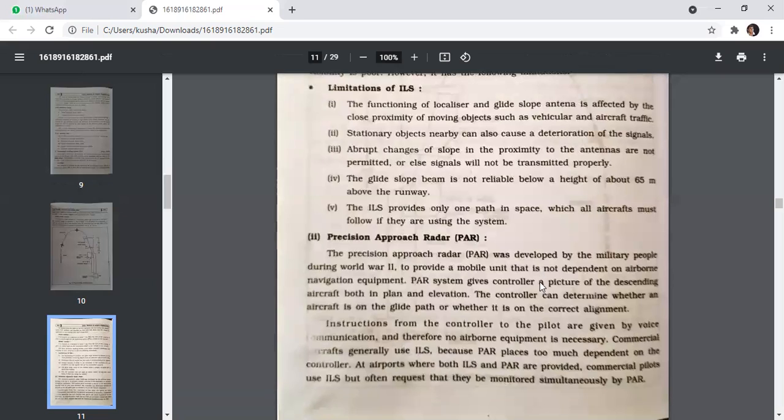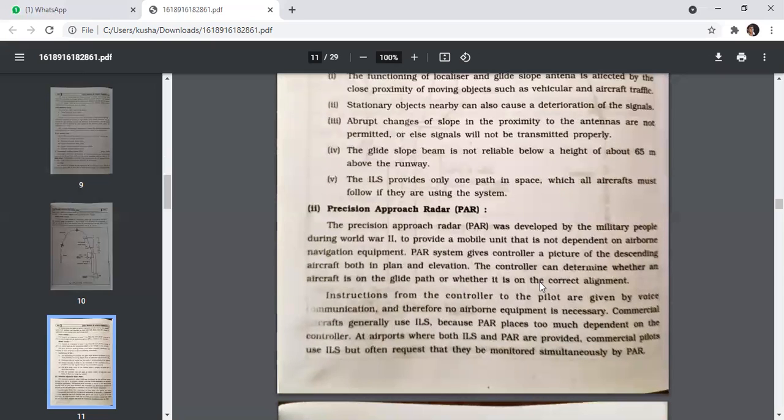Second is a precision approach radar. The precision approach radar was developed by the military people during World War II. They provide a mobile unit that is not dependent on the airborne navigational equipment.